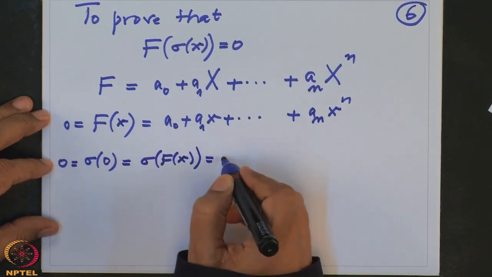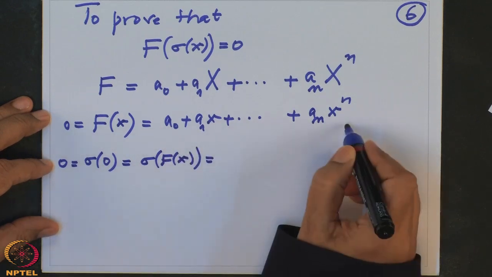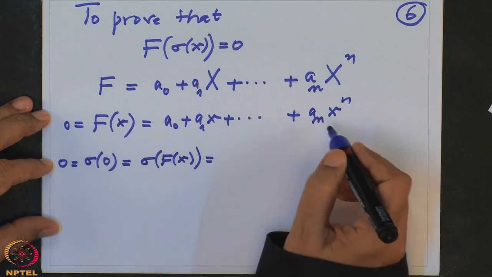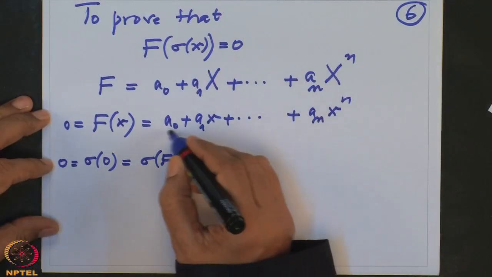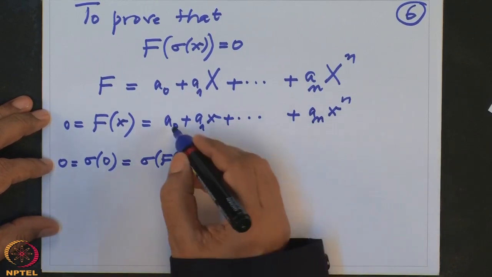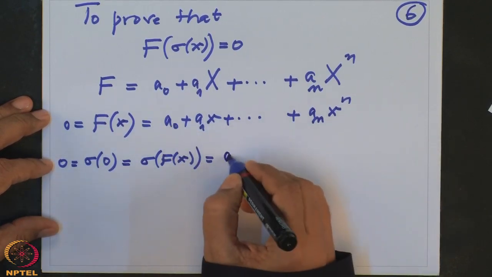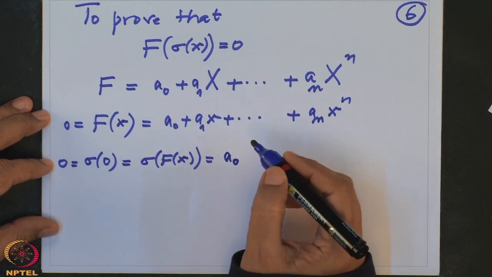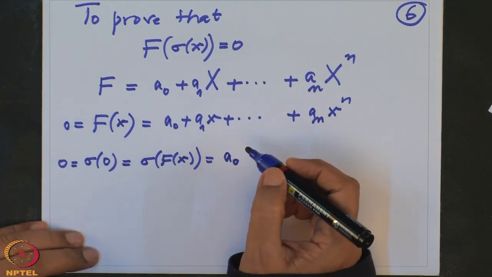But then this is sigma of this sum. But sigma respects sum, sigma respects scalar multiplication, and sigma also respects multiplication. So when I apply sigma to this, I will apply it separately to each term, and sigma of a naught is a naught because sigma is K-linear. On the elements of K it is the same.